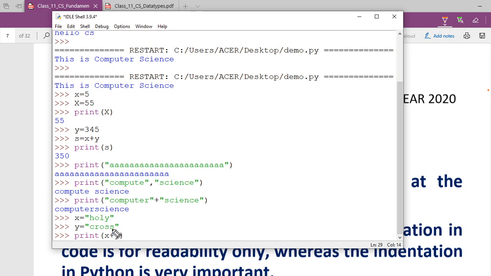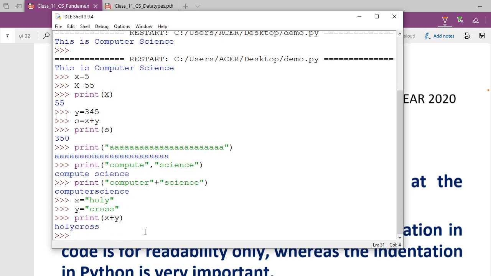Without a space. Now you have enough backup here. Some fundamentals we have already learned, that the plus sign is there. Plus is going to carry an input, so this is plus, and then it is going to have an input here. So definitely what is it going to do? I am going to press the enter key. You see, "HolyCross". Definitely it will work.